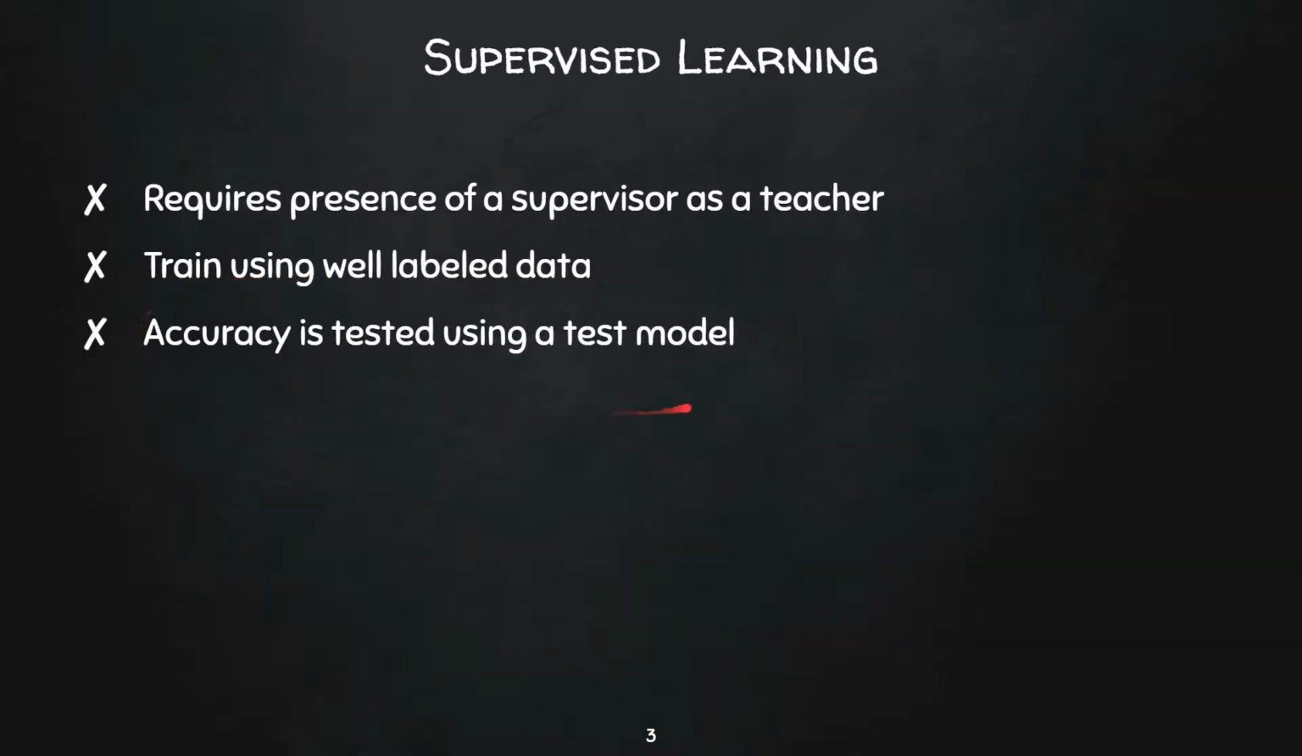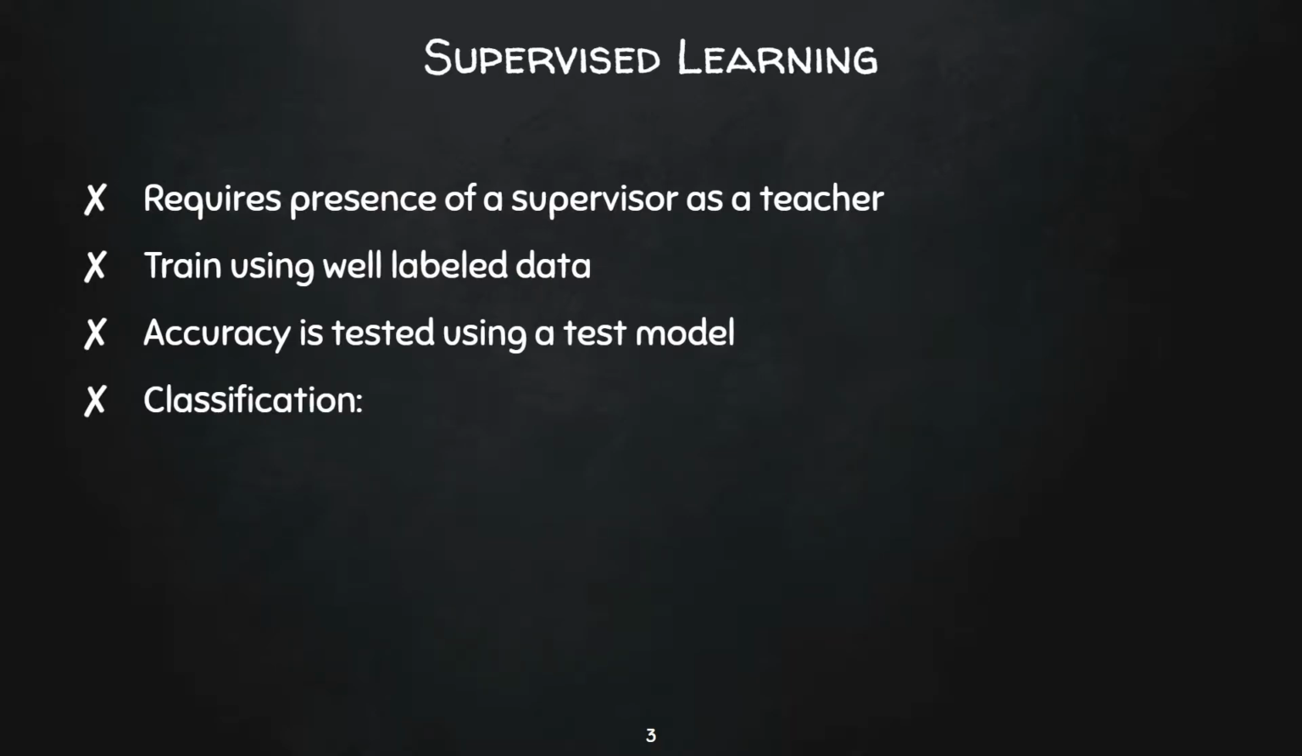The accuracy of the system is tested using a test model. That means we show other images of the apple to the system, and it will be able to say that this resembles 87% of the characteristics of an apple, so it may be an apple, or 50% or anything. It depends on the particular test model.